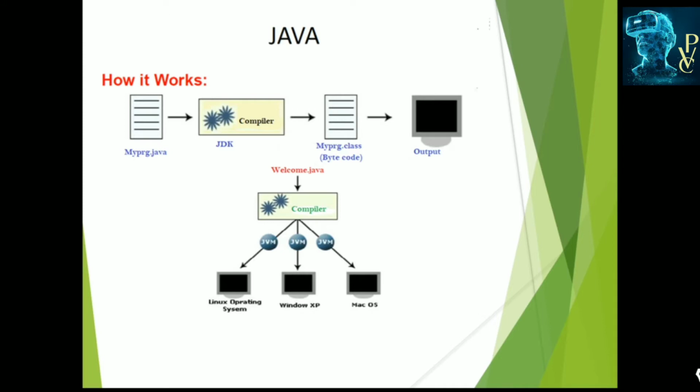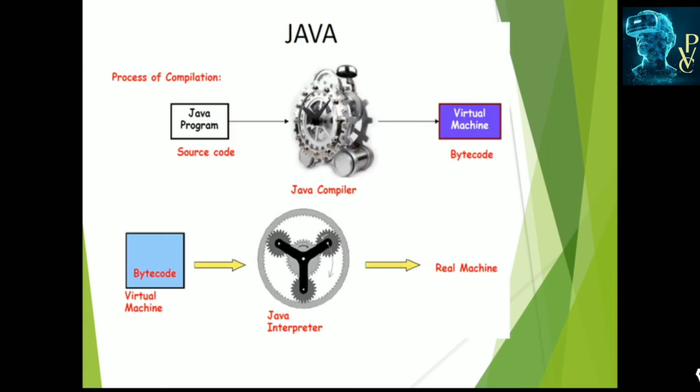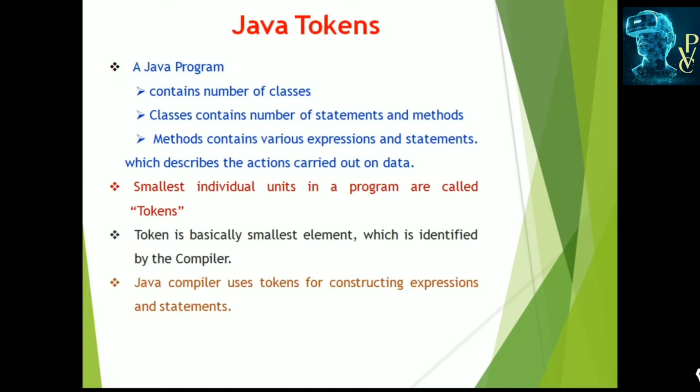And this shows how the compiler and interpreter work. This is the source code program. The Java compiler converts this into the bytecode, that is called the virtual machine. And again this virtual machine can be converted into the real machine with the help of the Java interpreter. This process of compilation is also called the JVM, Java Virtual Machine. By this concept, we call Java a compiled and interpreted language. And next we learn about Java tokens.